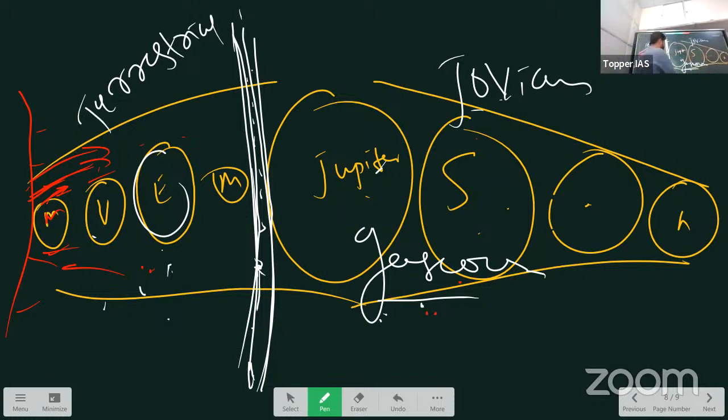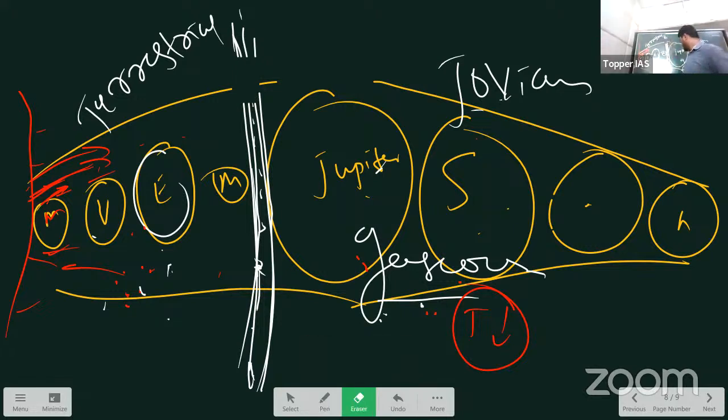One more point is that the outer planets are away from the sun, which means the temperature there is lower, correct? That has caused the condensation of gases, so there is a thick atmosphere. Here the temperature is higher, so gases can evaporate and escape. Understand this? So that's why the inner planets have solid surfaces and the outer ones have gaseous surfaces. Some other differences you can go and revise.